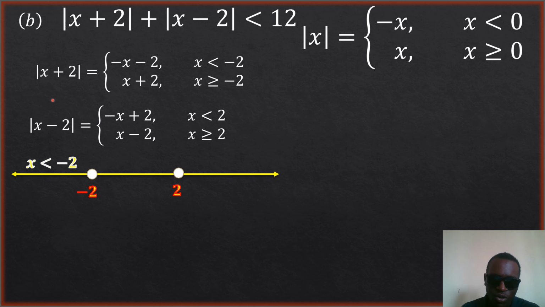It also has values which are greater than or equal to negative 2, but less than 2. Are you seeing that? So that's the next region. Basically x lies between negative 2 and 2, but negative 2 is inclusive.